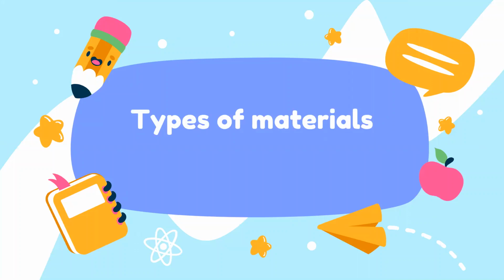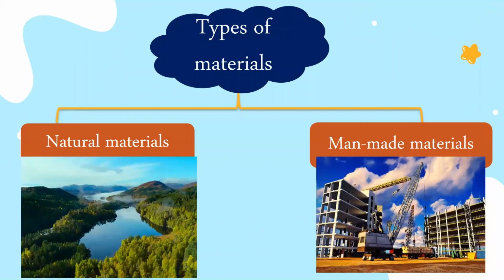Now let's see types of materials. What will they tell us about the objects? First of all, we need to know and learn that there are two types of materials, natural materials and man-made materials. When we say natural materials, we mean that they are materials that are already created by God. They are created by Allah. We did nothing to introduce them in our lives. They are already there.